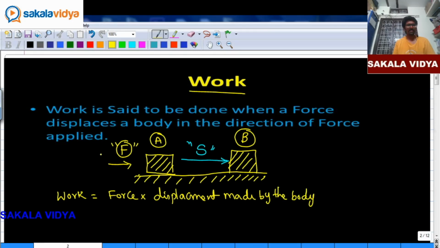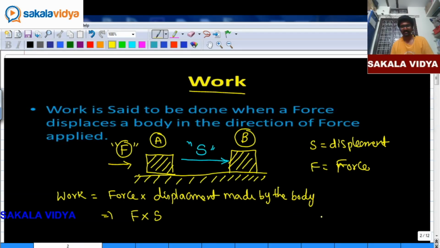As I apply a force of F newtons, it is a product of force into displacement S, where S is displacement and F is force.